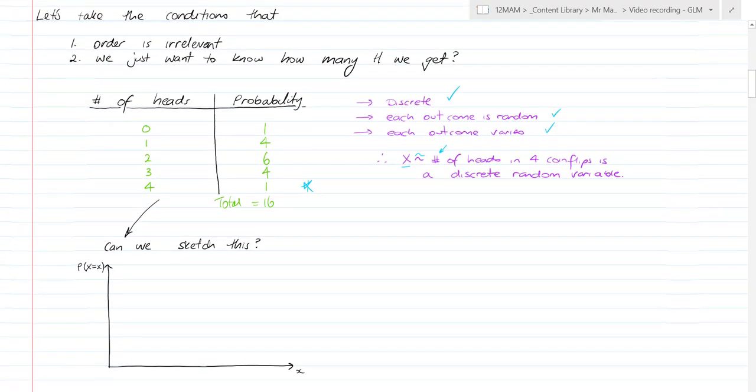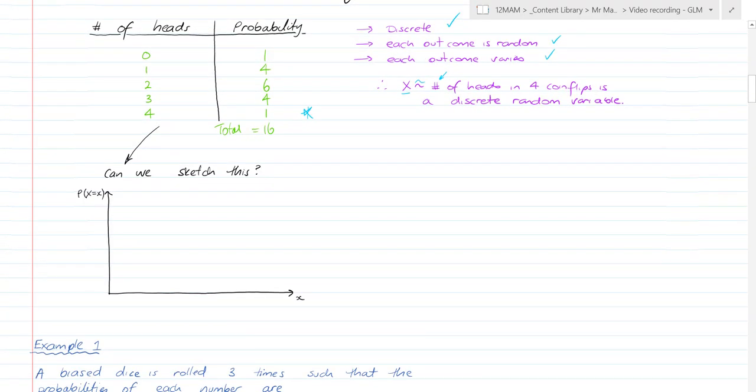Can we sketch this? Yeah, we can sketch this, and we get a really nice sketch. So if I put 0, 1, 2, 3, 4: for 0 heads there's one way, then 4 ways, then 6 ways, then 4 ways, and then one way. It looks like that. Now it doesn't make sense to connect the dots because it's discrete. I might say 1.5 is going to be about there, but I can't get 1.5, so we don't connect the dots.